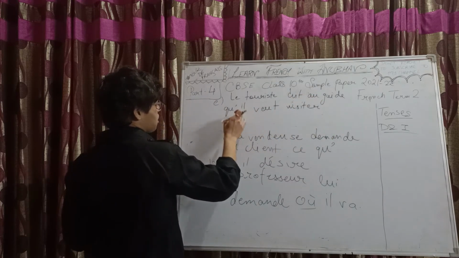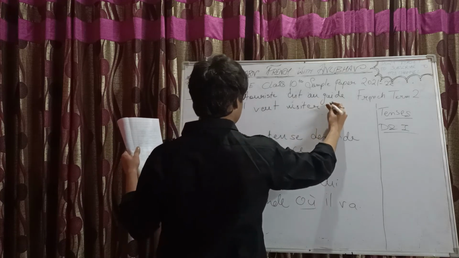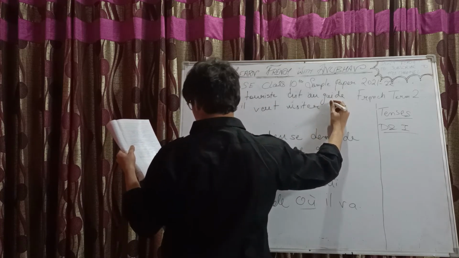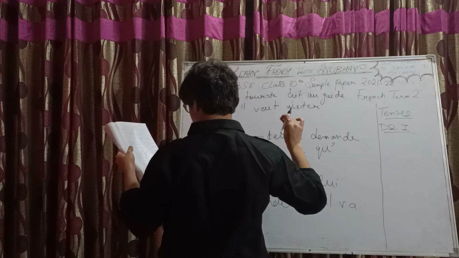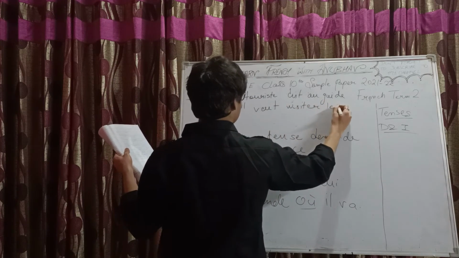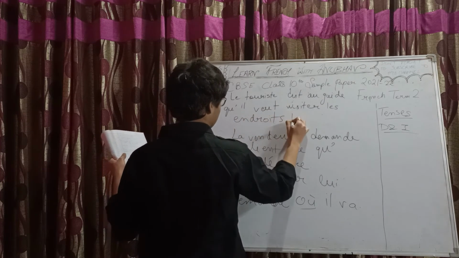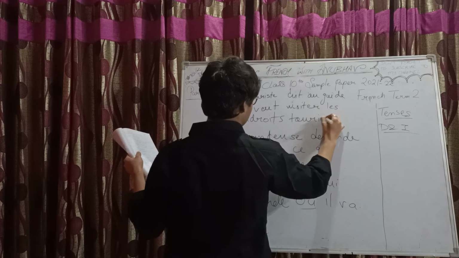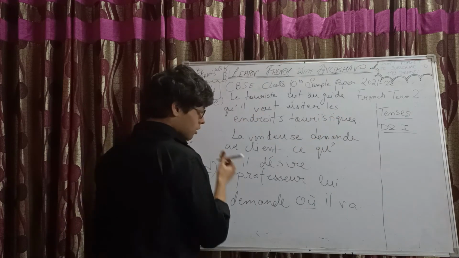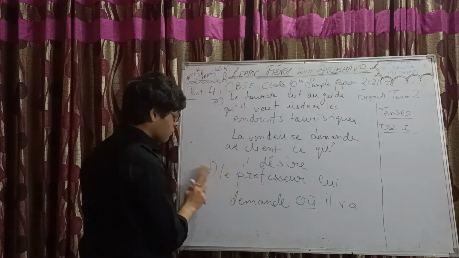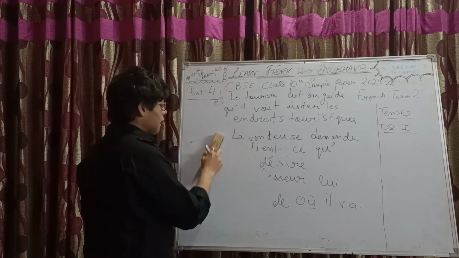When the subject is changing, of course, the conjugation will also change, right? Il va visiter. Now it's a declarative statement, so we'll be using que. Il va visiter, that he would like to visit les endroits touristiques. Simple. This completes your question number 4. Now I have to rub it off in entirety.